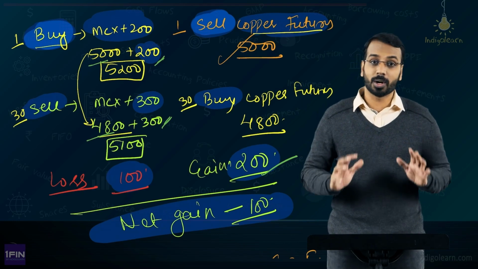That is what we are going to understand. So far, what you have understood is what is hedge, the meaning of hedge, and what are the various types of hedging transaction, or how does hedging impact the overall P&L, right? Largely it is for risk management. So it may so happen that to protect yourself from losses, you may also forego some of your profits. Okay, that is very much possible.